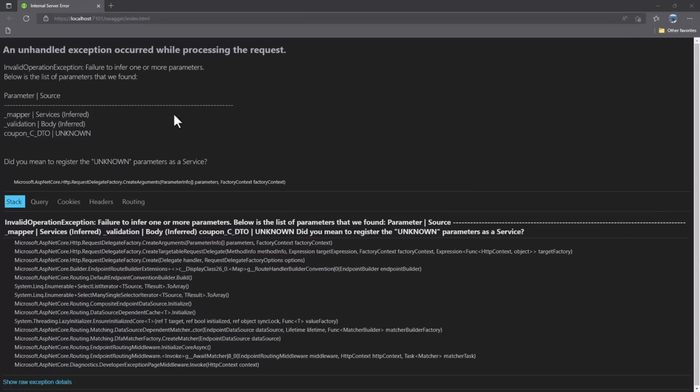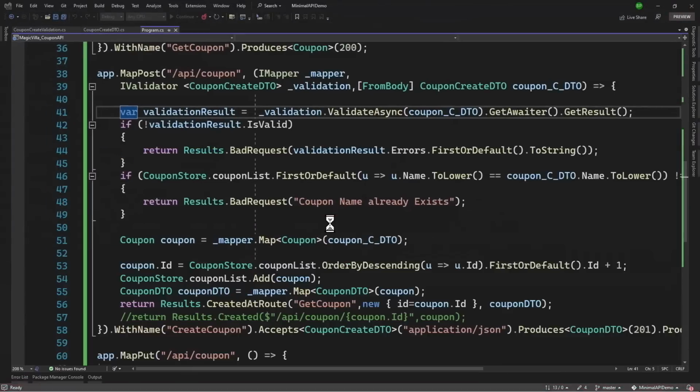When we run that, we see a weird error message. Failure to infer one or more parameters. And in the parameter source, we have something called unknown. Well, here it says, did you mean to register unknown parameter as a service? That basically means the dependency injection that we added for validation here.